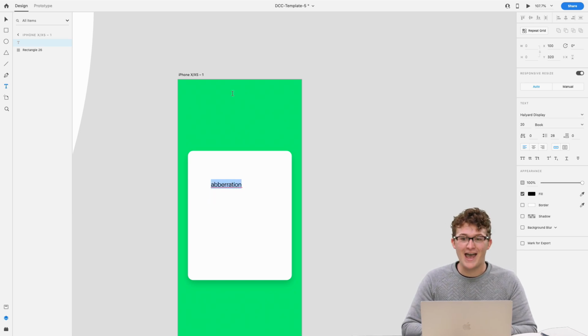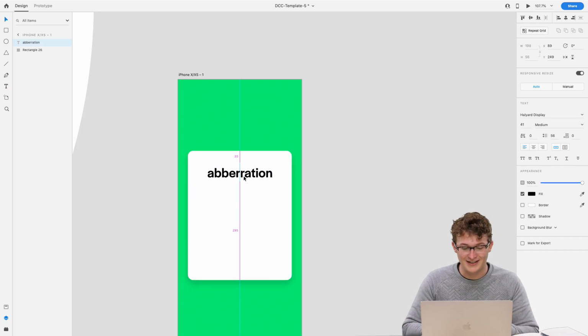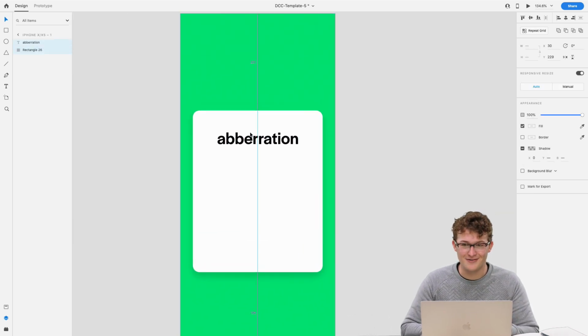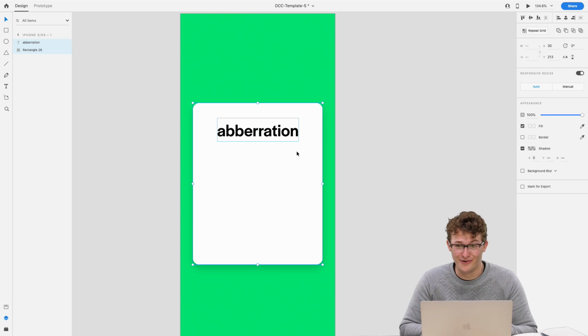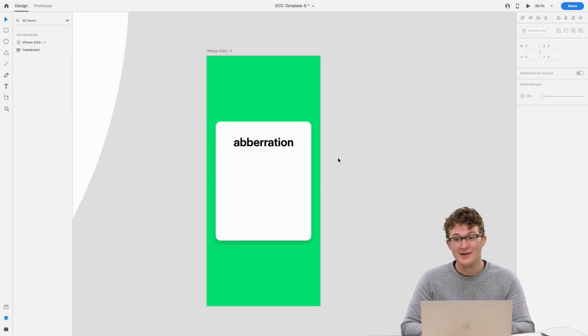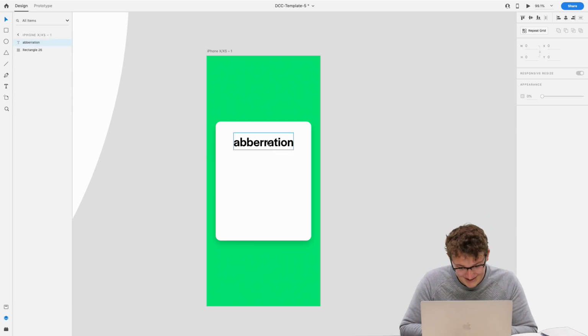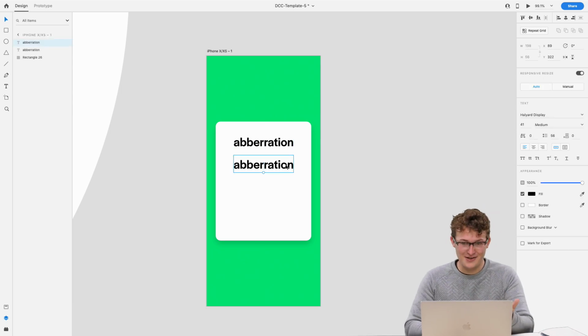Aberration. Anyone know what aberration means before I say the definition? I'd love to hear in the chat. I'm going to make this bigger as I give you some time to think about it, if anyone knows what aberration means. And no worries if you don't. I didn't know before I looked it up. Before this stream, I was just like, let's look on Google for vocab words. That's all we need, right?